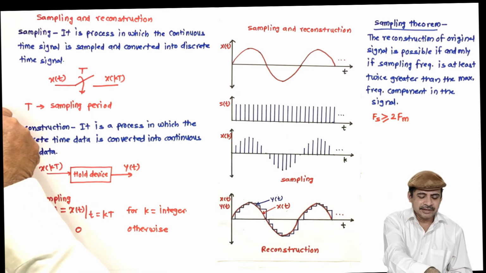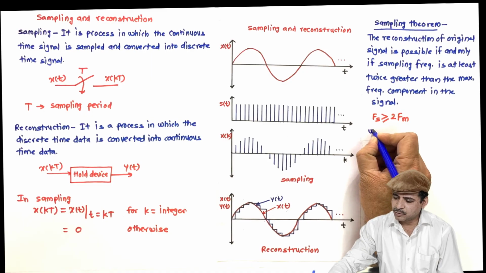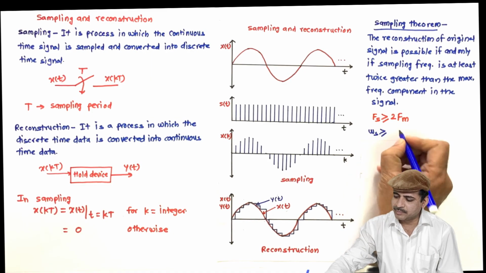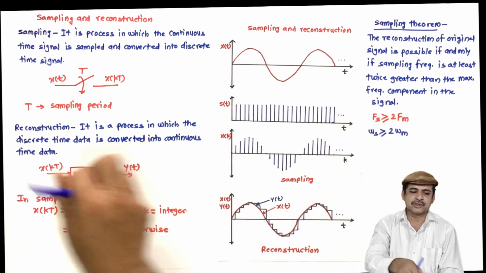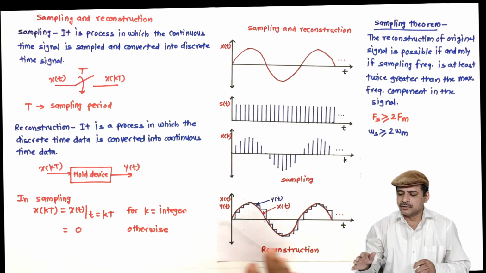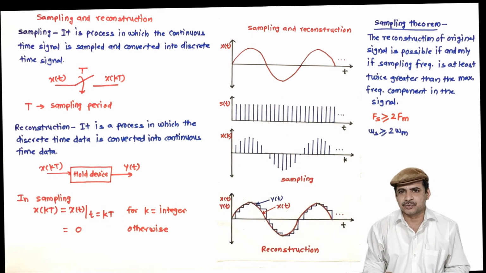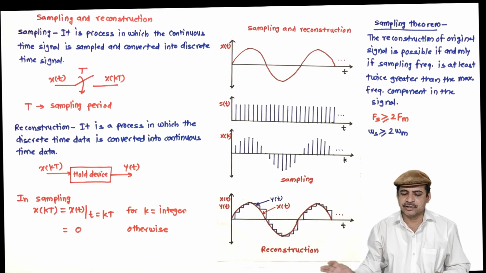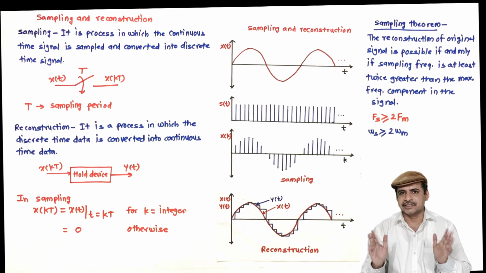In the same way, for angular frequency representation, it is written as omega s shall be greater than 2 omega m, where omega is 2 pi f. So we have elaborated the complete sampling and reconstruction process, and also if you increase the sampling frequency, the reconstruction accuracy increases.